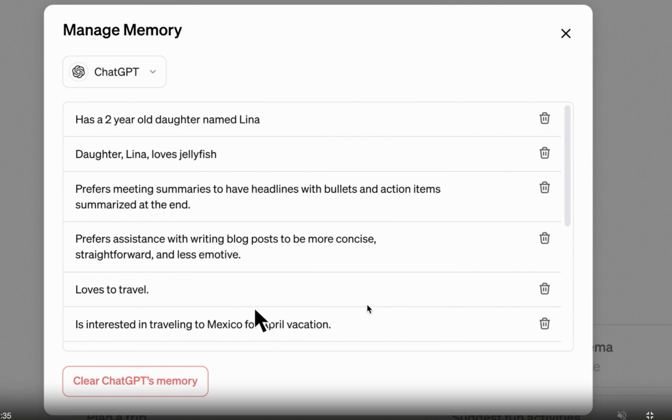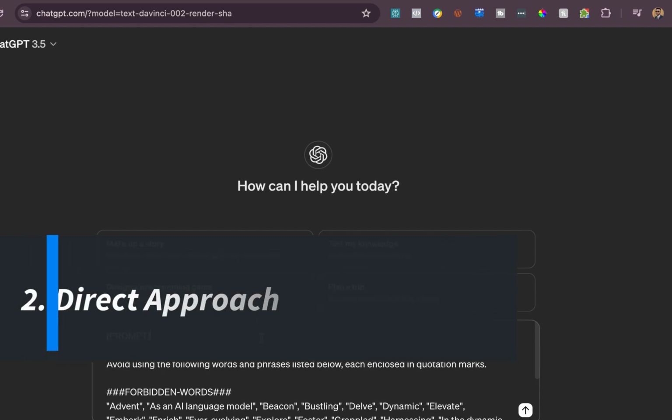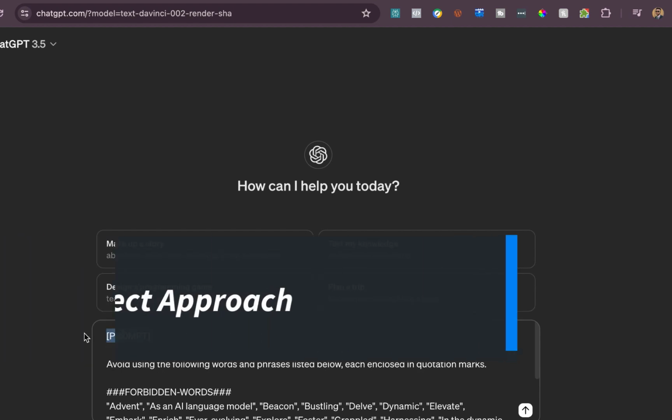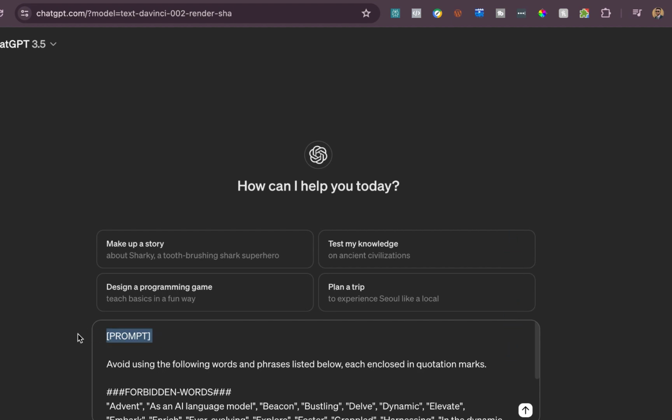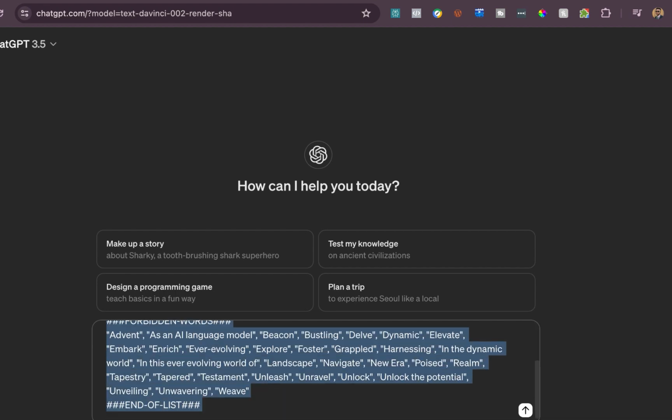So let's assume you are watching this now and you do not have access to ChatGPT Memory at the moment. What are the other options available to you? Now the second method is the direct approach. This is how it works. All you need to do is have your prompt, your real prompt or your main prompt, here, and below it you have this: Avoid using the following words and phrases listed below. Then that is it. So whatever content or output ChatGPT will give you, it will avoid using these words. So that is the direct approach.